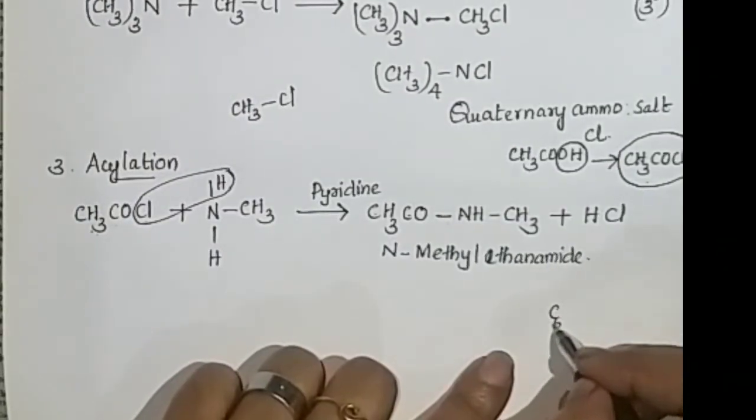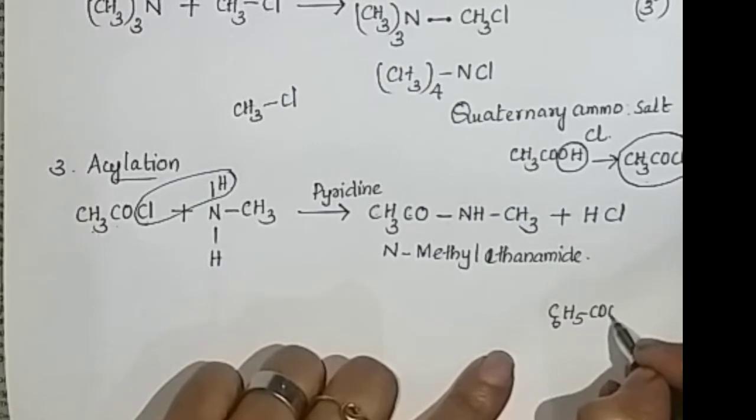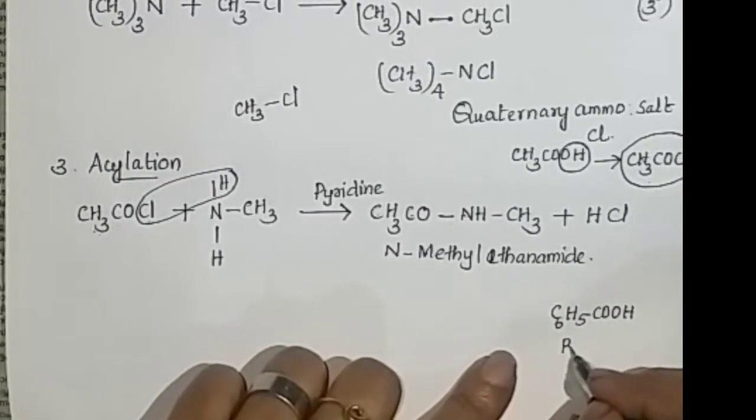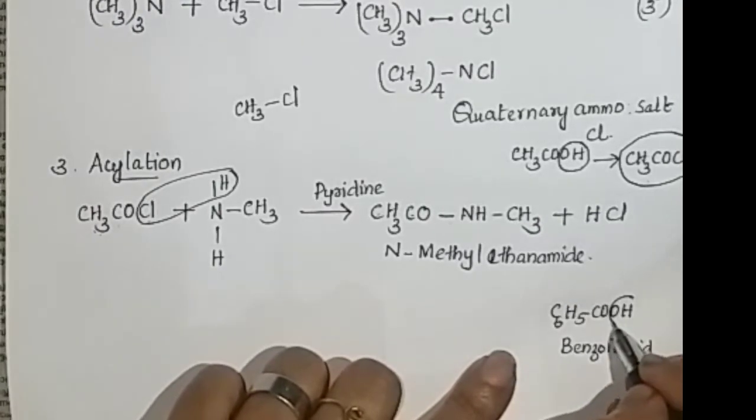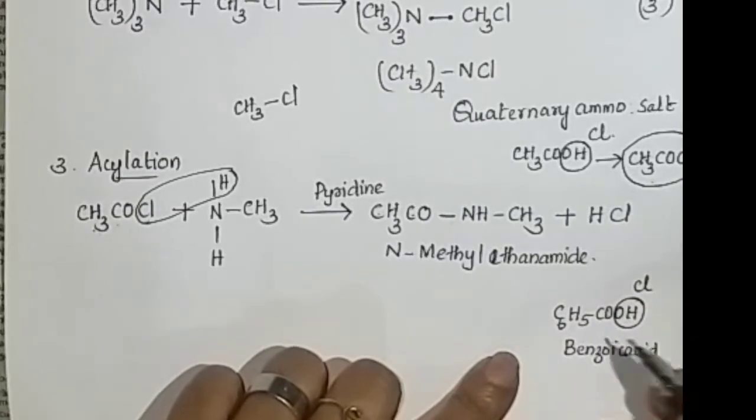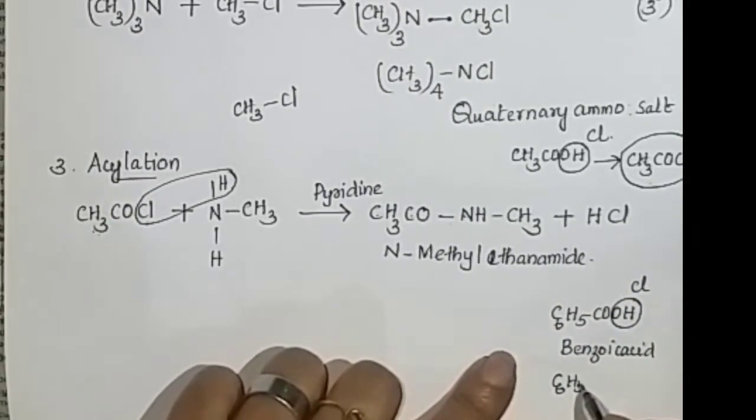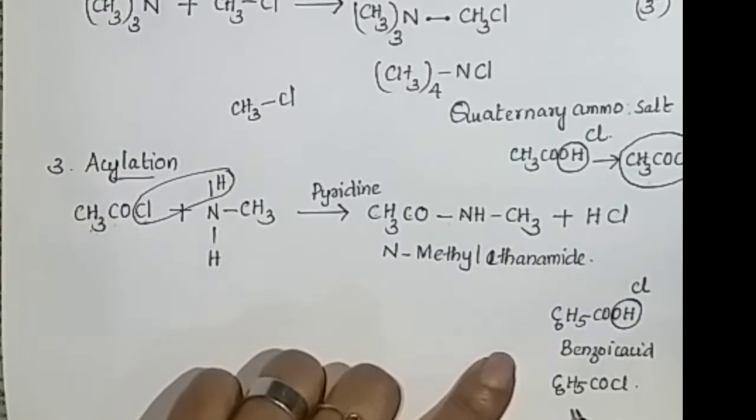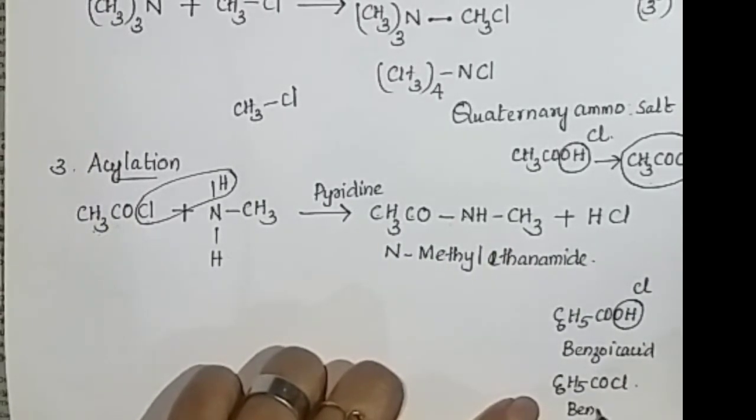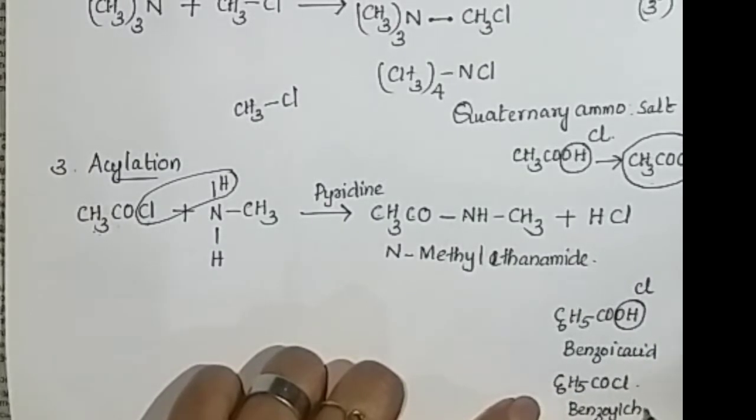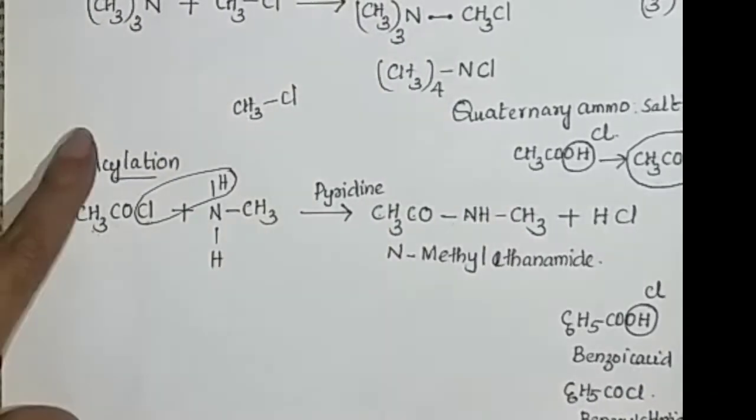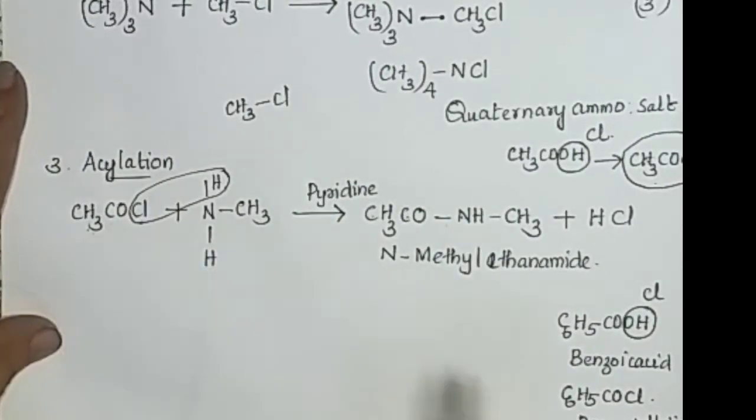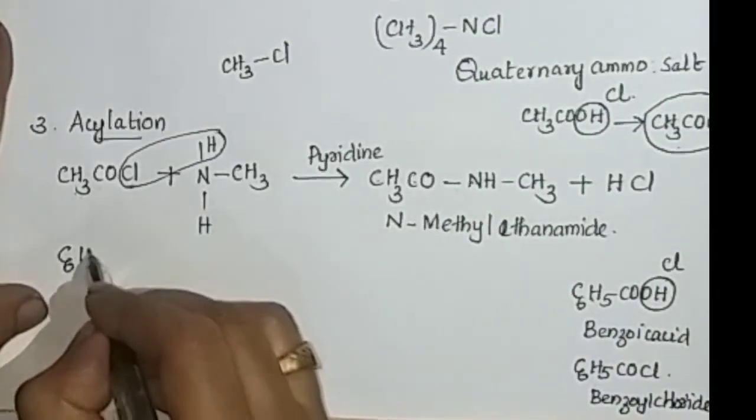This C6H5COOH is known as benzoic acid. Here the OH is replaced and Cl is added. Then we get C6H5COCl. This is known as benzoyl chloride. Benzoyl chloride is an acid chloride. Then this benzoyl chloride is treated with amines.